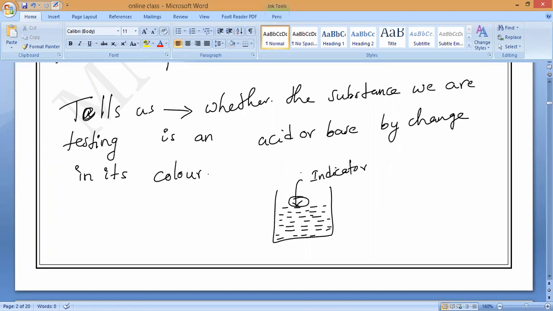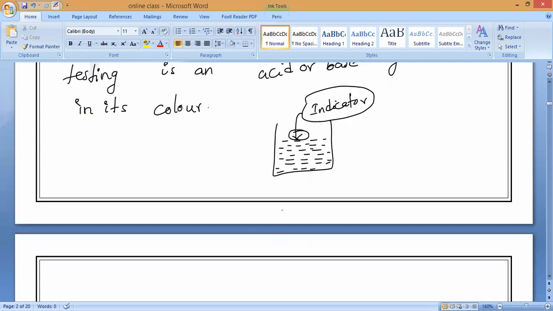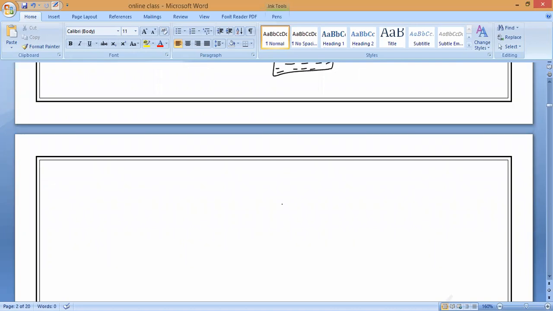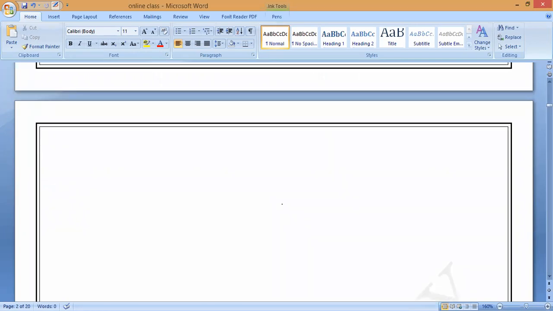Because we have different kinds of indicators, even synthetic indicators, meaning man-made indicators, and natural indicators. So many things we have. Different indicators have different colors with acid and different colors with base. So based upon that, when we add them, how can we decide whether the substance we are testing is an acid or base? By the indicators. When you add them, they will change color. So based upon the change in color only, we decide whether the given substance is acid or base or salt.